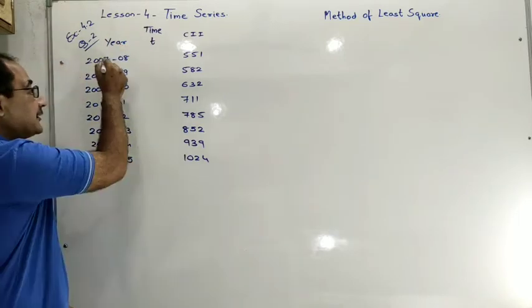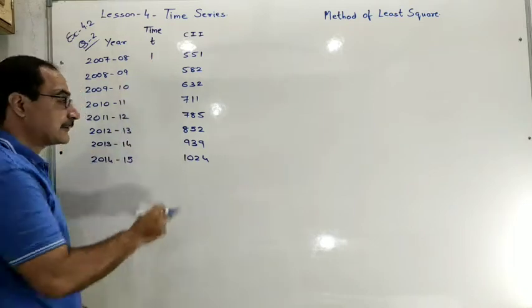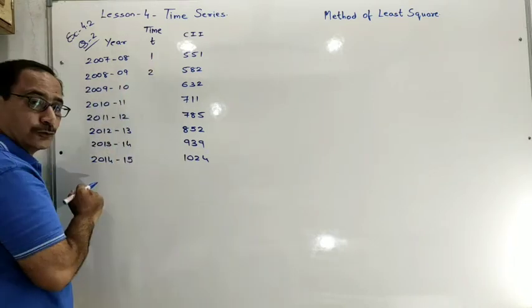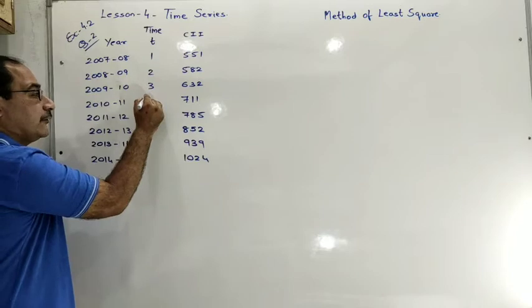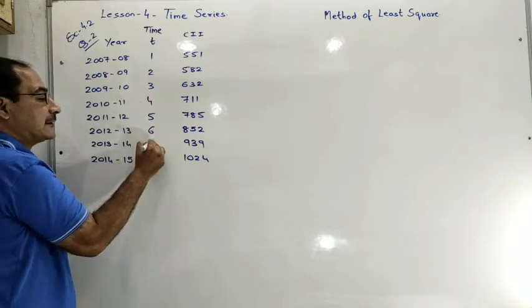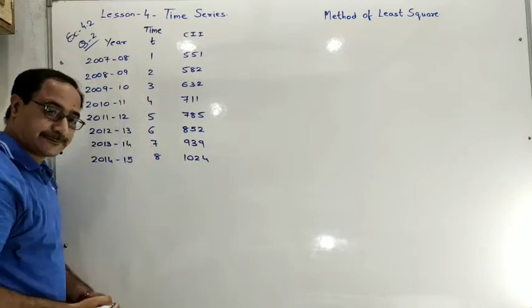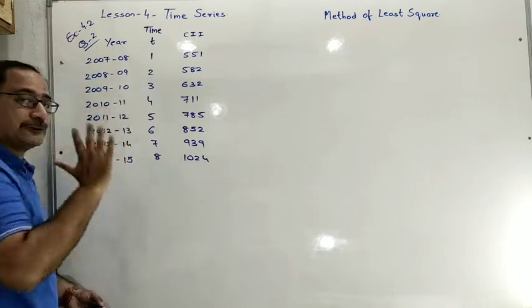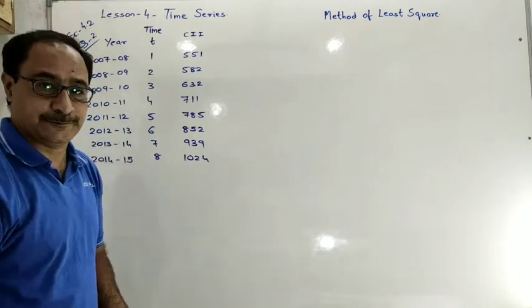So first year denote 1, second year denote 2, third year denote 3, 4, 5, 6, 7 and 8. In this way you have to denote time in any question.